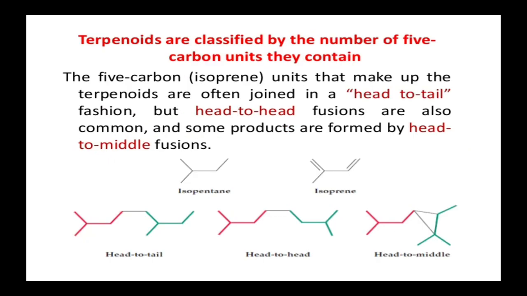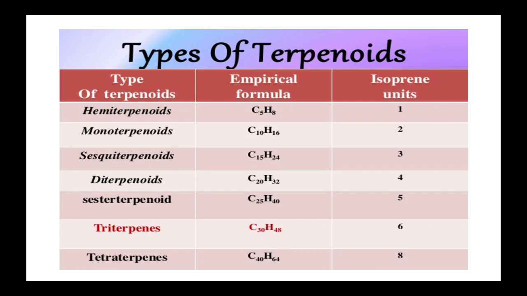Next, terpenoids are classified by the number of 5-carbon units they contain. The 5-carbon isoprene units that make up the terpenoids are often joined in a head-to-tail fashion, which means the head is attached to the tail, as shown in the figure. But head-to-head fusions are also common, and some products are formed by head-to-middle fusion. So these 5-carbon units make up the terpenoids.